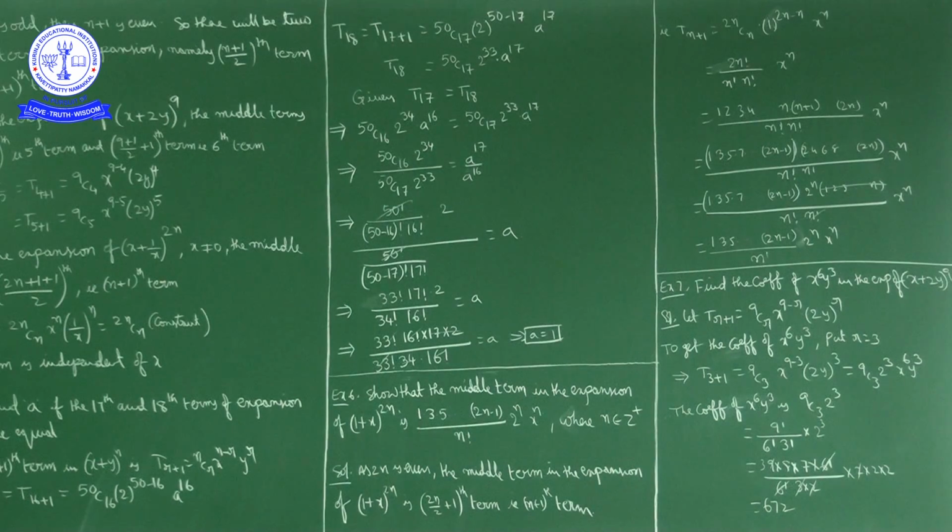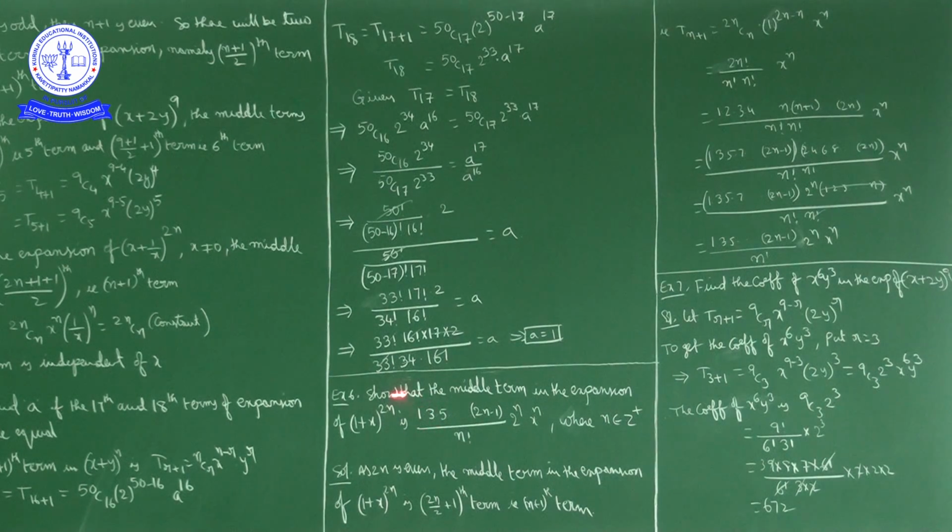So the middle term in this expansion is nothing but the (2n by 2 plus 1)th term. Now already we discussed, whenever n is even, the (n by 2 plus 1)th term is the middle term. As 2n is even, the (2n by 2 plus 1)th term is the middle term, nothing but the (n plus 1)th term. So the middle term is T(n plus 1). So T(n plus 1) is equal to what we can write? Tr plus 1 is equal to nCr x power n minus r into y power r.